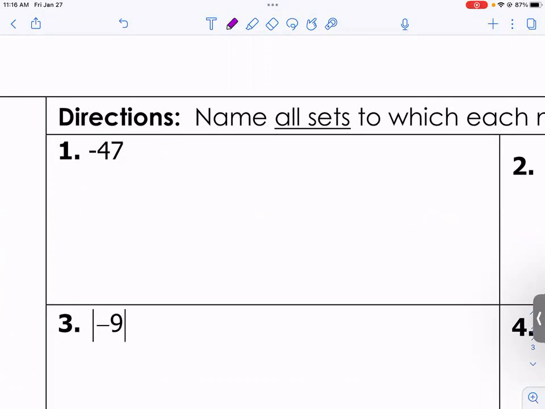Negative 47. Wow, that's a big number. I want you to think of the list. Can negative 47 be considered a natural number? No. Can negative 47 be considered a whole number? No. Can negative 47 be considered an integer? Yes. Okay, so it is an integer. But Brady, it's also in what bucket? Rational. So it's an integer and a rational.